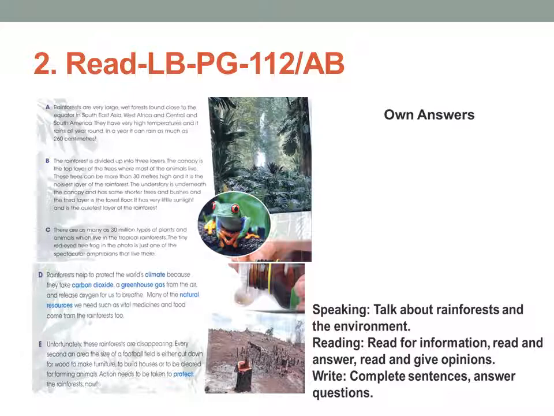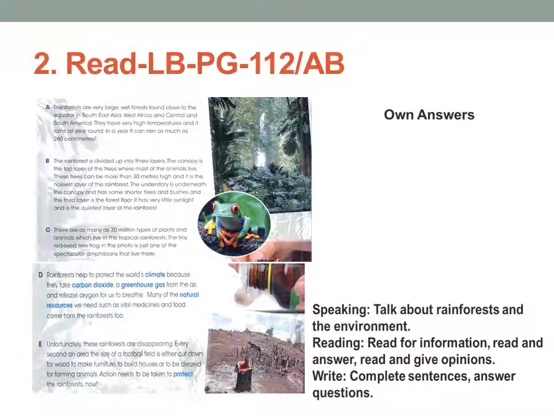Let's check now. A. Rainforests are very large, wet forests found close to the equator in Southeast Asia, West Africa and Central and South America. They have very high temperatures and it rains all year round. In a year, it can rain as much as 260 centimeters. So in A, it has said the rainforests are found in Southeast Asia, West Africa, and Central and South America. They have very high temperatures and it rains all year round. Okay, and let's go to B.